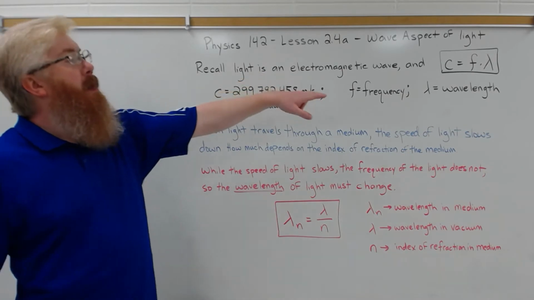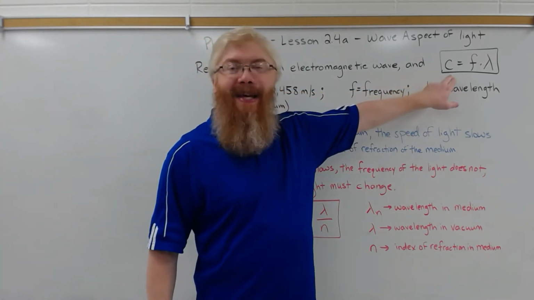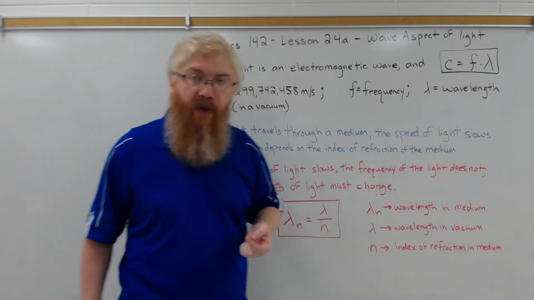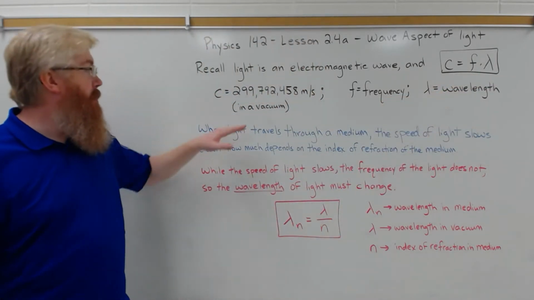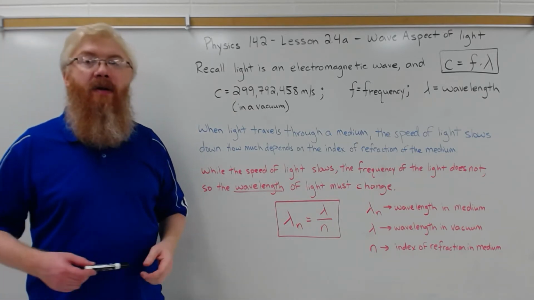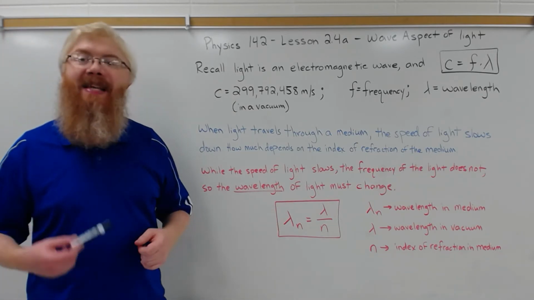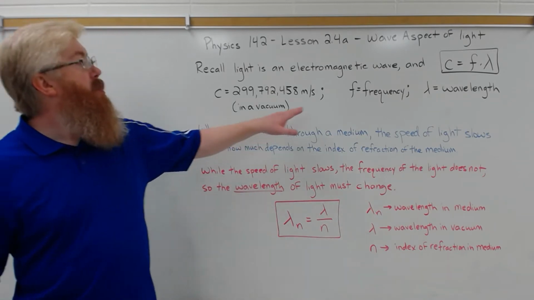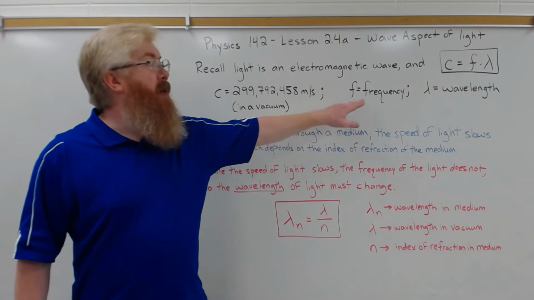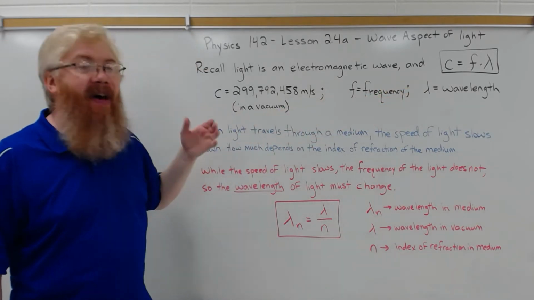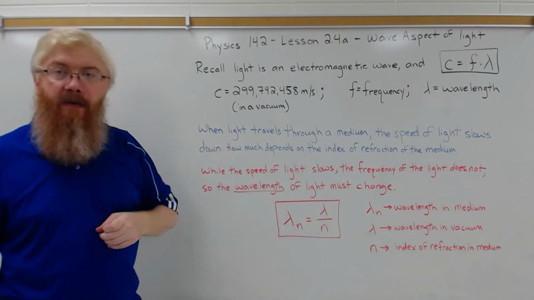So, for light, the speed of light, c, is equal to the frequency of the light times the wavelength of the light. Now, in a vacuum, the speed of light is exactly 299,792,458 meters per second, by definition. So if you know what the frequency of light is, you can calculate its wavelength. And if you know what the wavelength of light is, you can calculate its frequency in a vacuum because you know the speed of light.